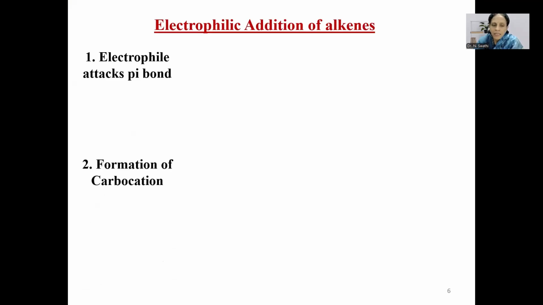Now let's look into electrophilic addition reactions of alkenes. So this reaction also involves 3 steps. Electrophile attacks pi bond. In the second step, carbocation will be formed, and in the third step, nucleophile attacks to give addition product. Let us consider chlorination of ethene as an example for this reaction.